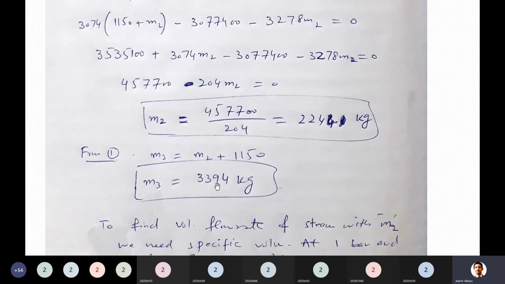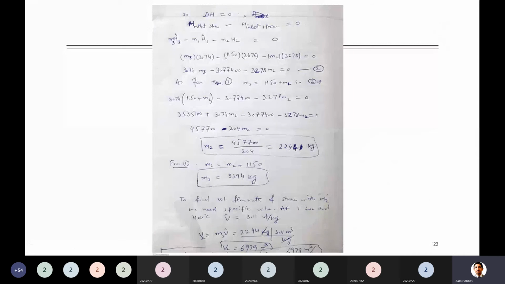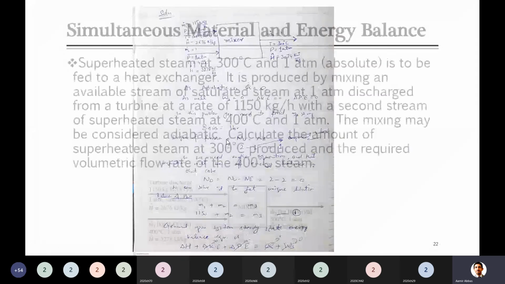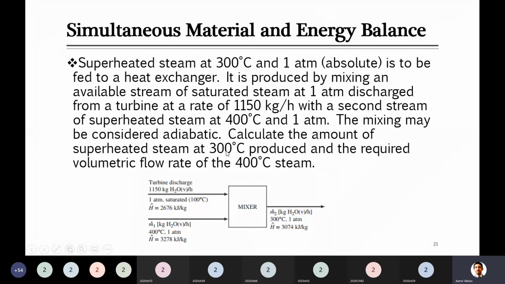Yes. So what was asked in the question? Let me go back here. Something I have done extra. He asked you to calculate the amount of superheated steam which is available at 300 degrees C, and this is M3 actually, which is available at 300 degrees C. So calculate the amount. Amount means either you have to find mole or mass. So here you have to find its mass. Then the required volumetric flow rate of the 400 degrees C stream. So in this case, he asks you not to calculate amount, but to calculate the volumetric flow rate.